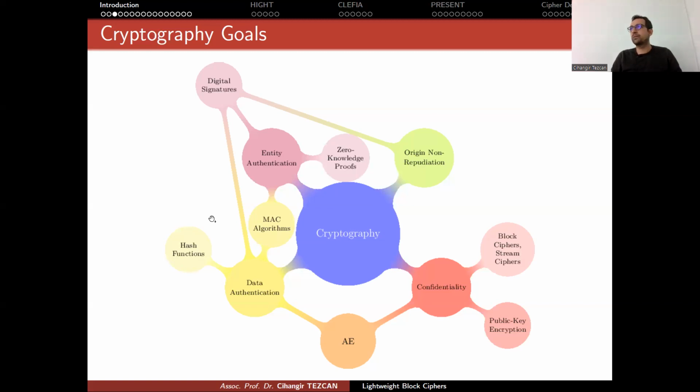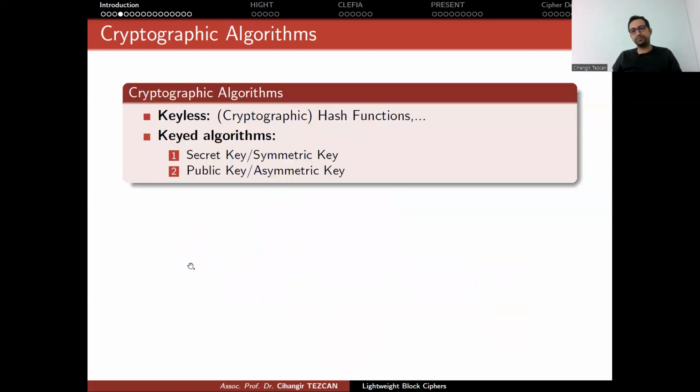The NIST doesn't have any standards yet, and they are trying to get a lightweight authenticated encryption standard at the end of this competition, but ISO has many standards for these algorithms. We will try to cover all of them, but we also will try to cover algorithms in the NIST competition. That is the main idea.